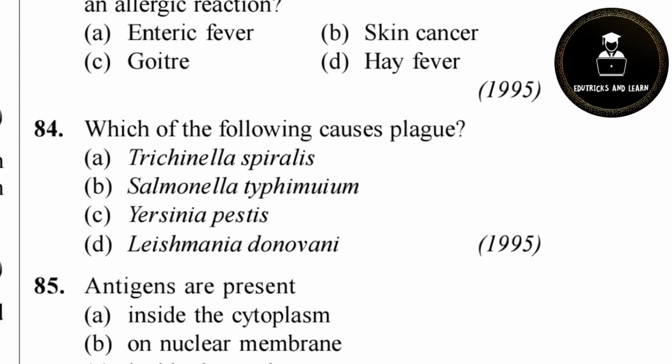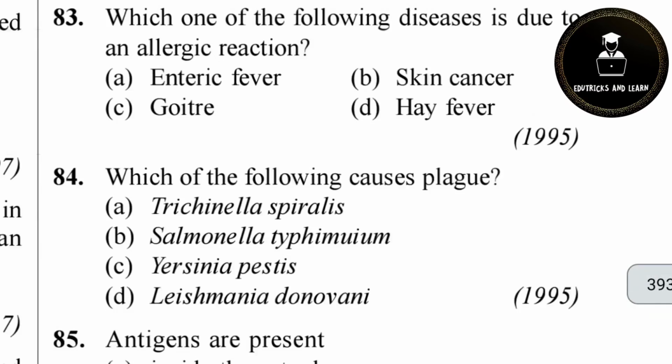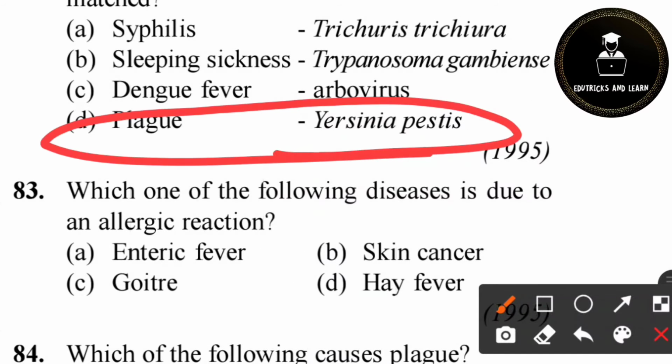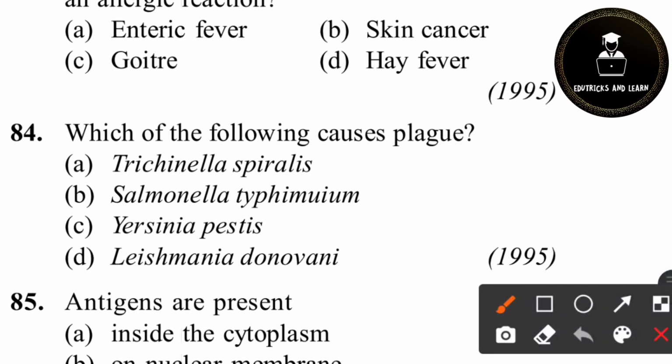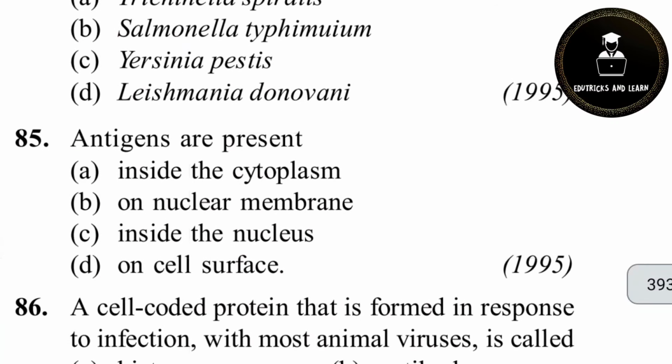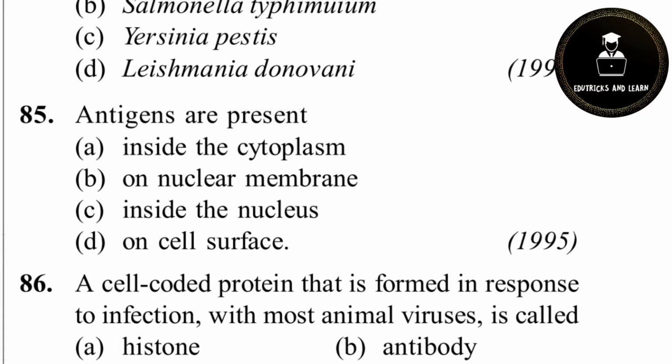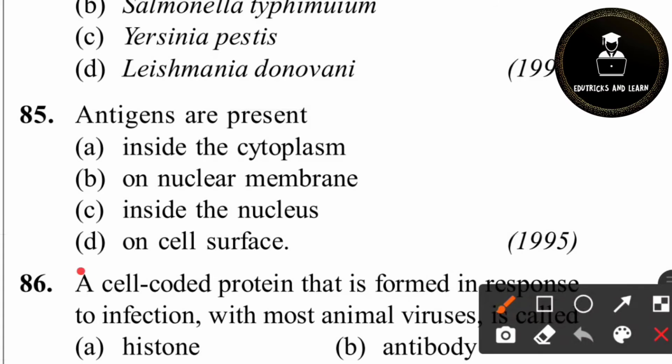84th question. Which of the following causes plague? Now only we saw that plague is caused by Yersinia pestis. So here plague is caused by option C, Yersinia pestis. Then 85. Antigens are present where? Antigens are present on the cell surface.